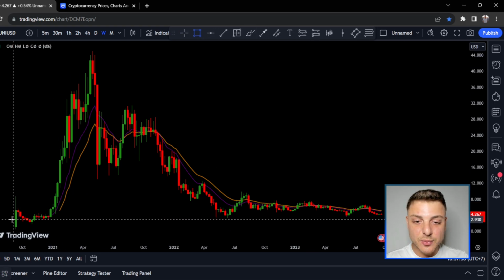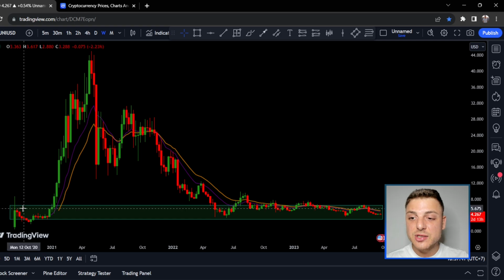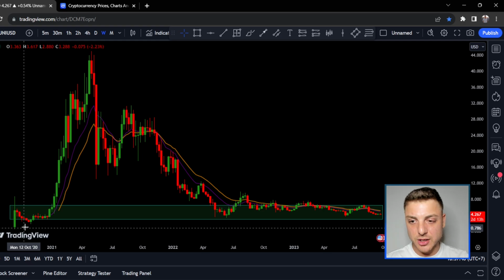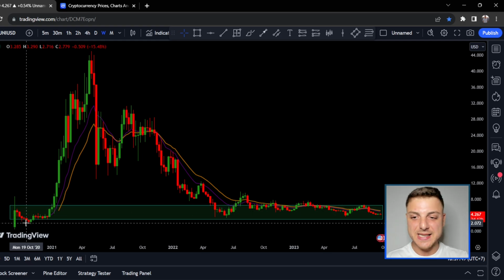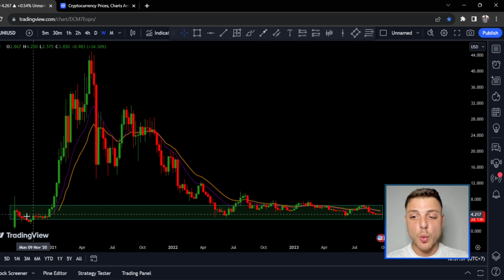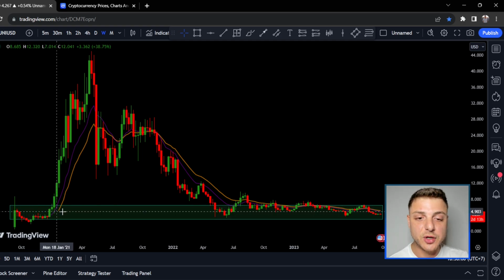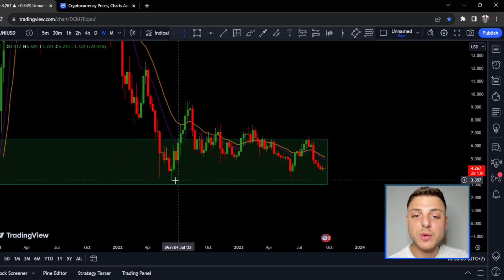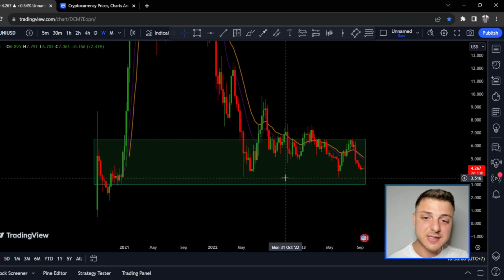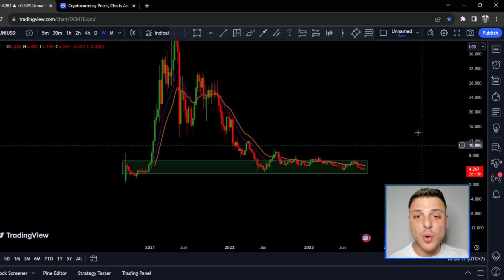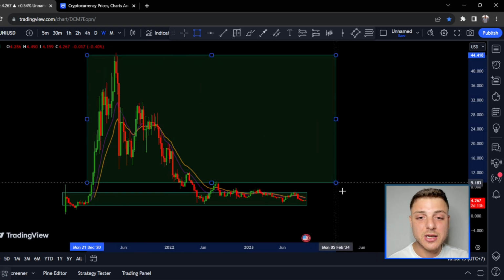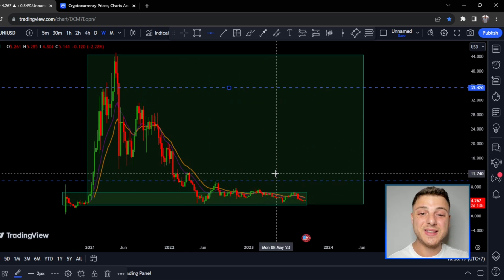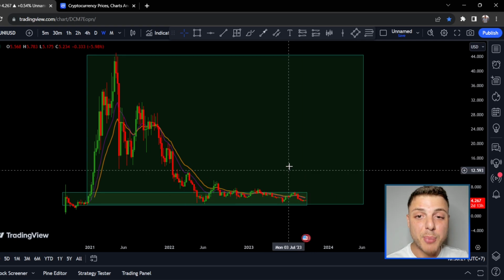One of the biggest things we can see when we look at the all-time price is where Uniswap launched. It was that 50-cent range, and there is a bit of a range between 50 cents and around that $4 range. You can see this box is quite wide, but overall this is where the price of Uniswap originally began. When we scroll into the recent price, every time we've come into this area, we are beginning to see bounces. When we scroll out and look at where Uniswap has traded overall, this entire box, we're looking to buy in the lower end of the box and sell in the upper end. Overall the goal is to buy low and sell high.